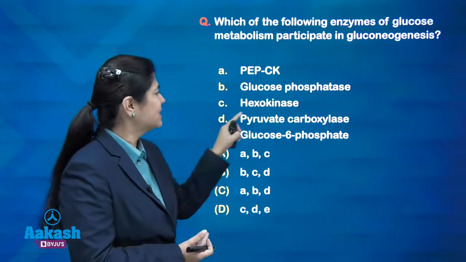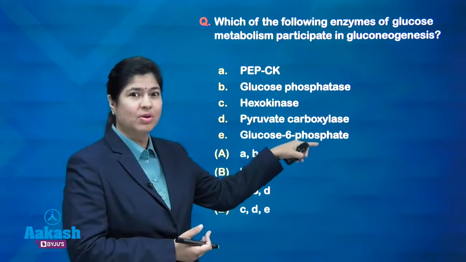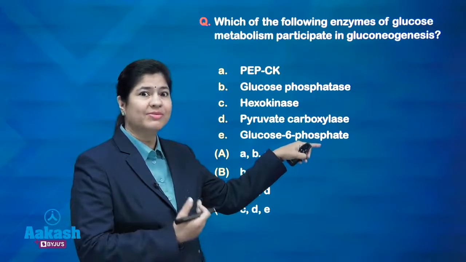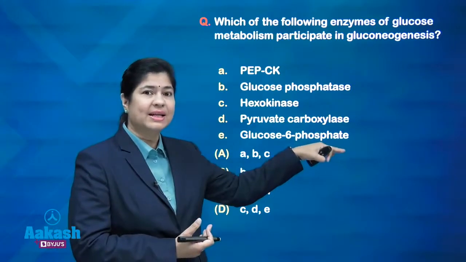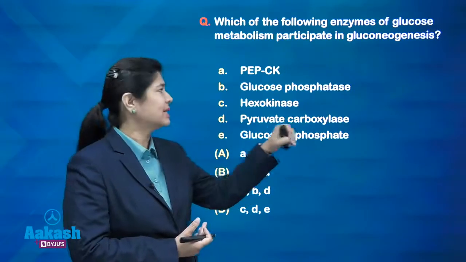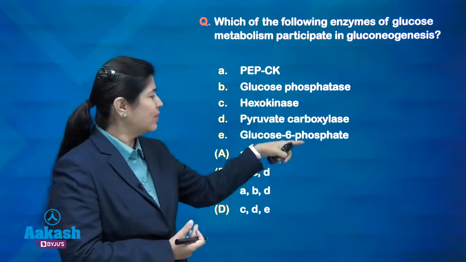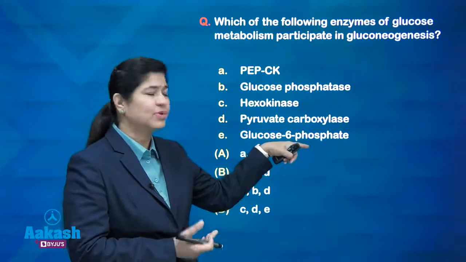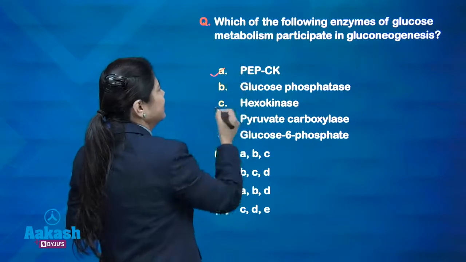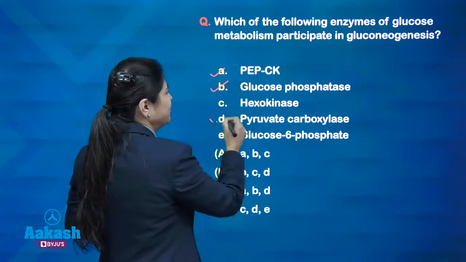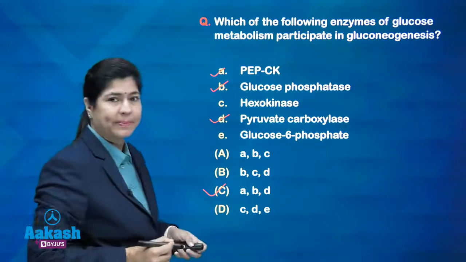Pyruvate carboxylase is also a gluconeogenic enzyme, and glucose 6-phosphate seems to have been the option. So, this is a substrate, this is not even an enzyme. If it would have been glucose 6-phosphatase, then this also was a gluconeogenic enzyme, right? One of the options as told was glucose 6-phosphate, that is the substrate. So, the correct options are PEPCK, glucose 6-phosphatase and pyruvate carboxylase. So, the answer will be A, B, D, which is option C.